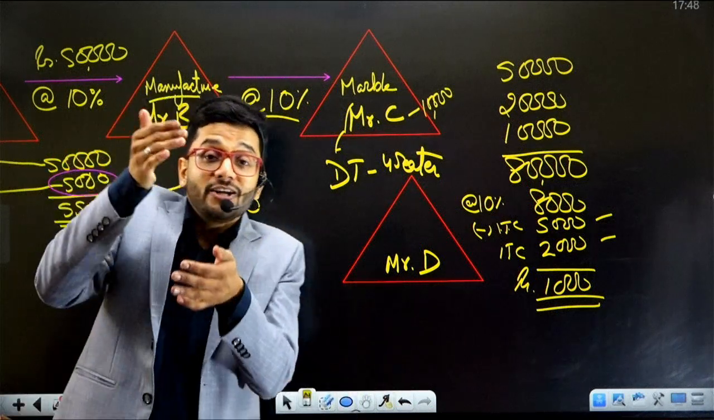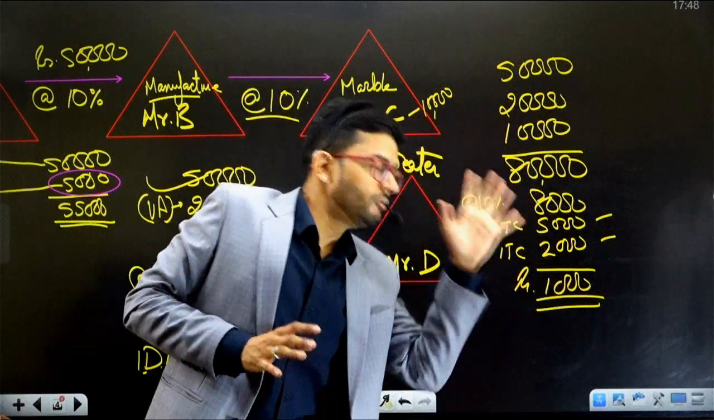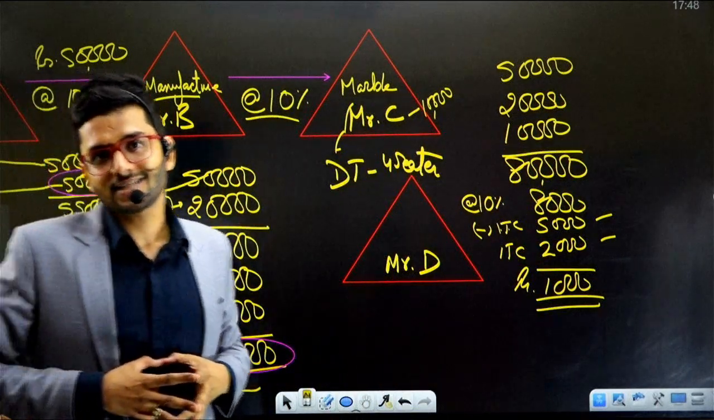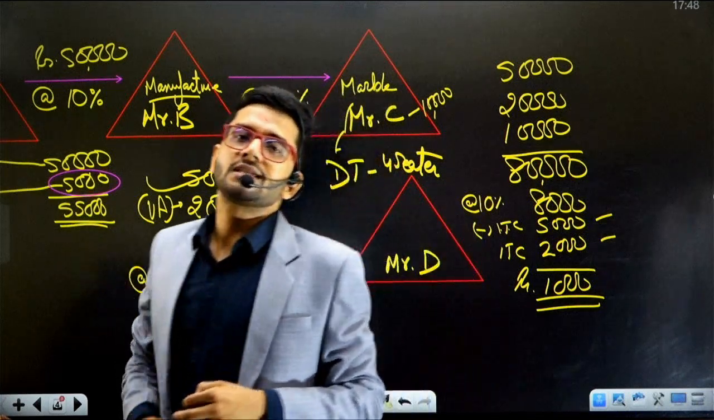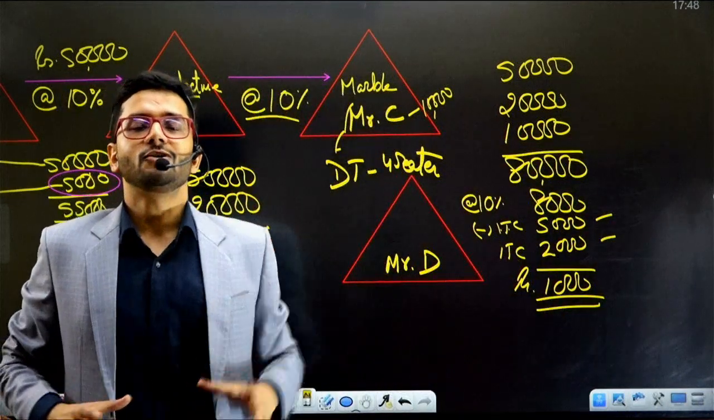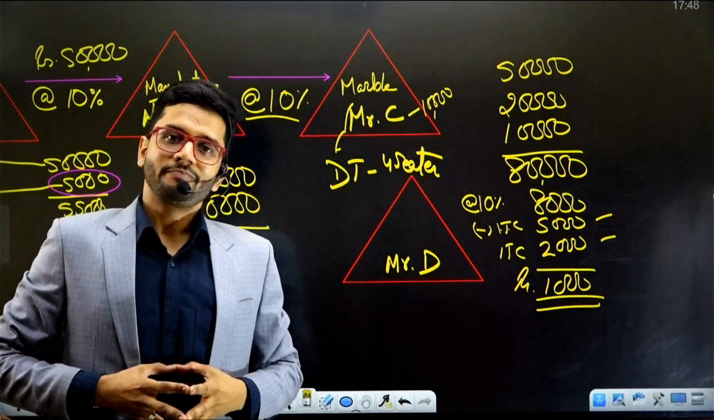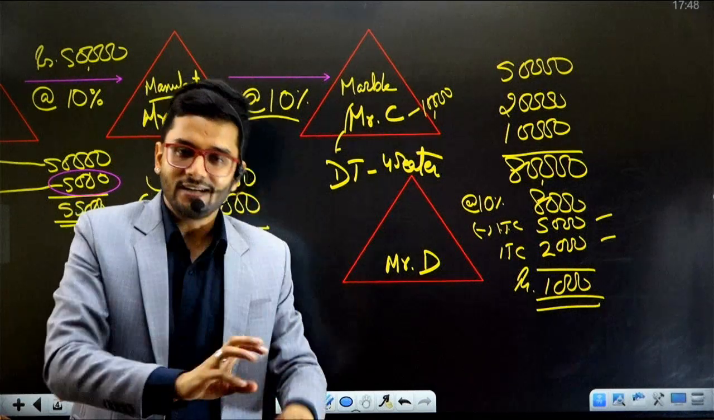Again, on value addition, whatever value addition Mr. C has done, which is 10,000 rupees, only on that amount Mr. C is required to pay indirect taxes. Not on the entire amount. Only on the value addition Mr. C is required to pay taxes. So on 10,000 Mr. C is required to pay taxes at the rate of 1,000 rupees. And that is how the cascading effect of taxes was curtailed.